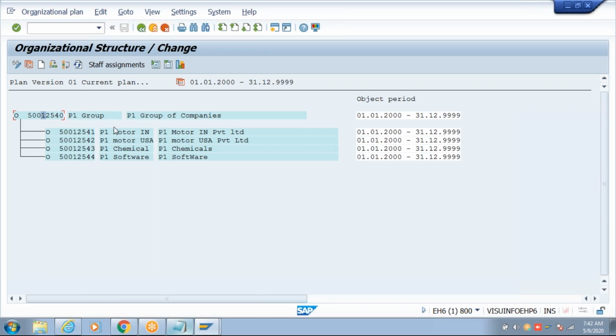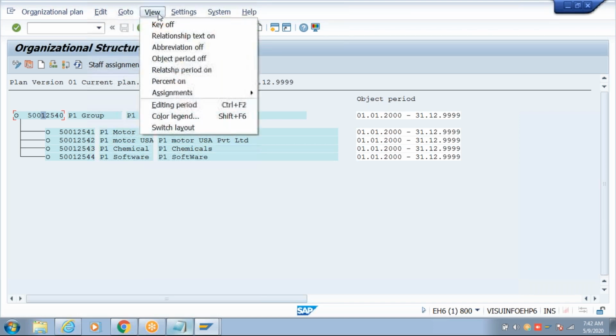See, automatically the 8-digit ID, a sequence number, is generated, along with short text and long text. Now when you are working on the screen, suppose your data is not displayed properly, for example the ID is hidden. It is simple. Go to view. Here you can show whatever you want to show, or hide whatever you want to hide.